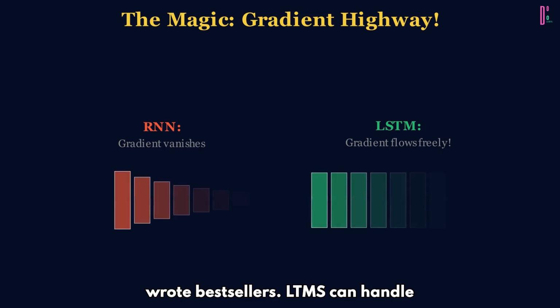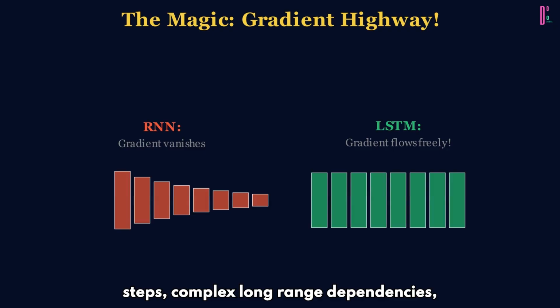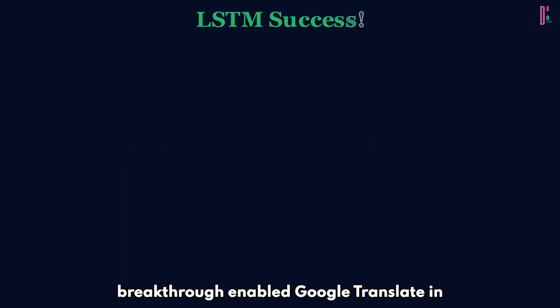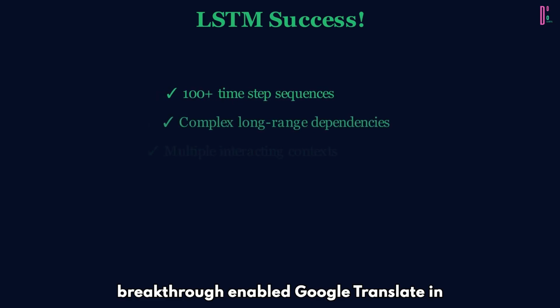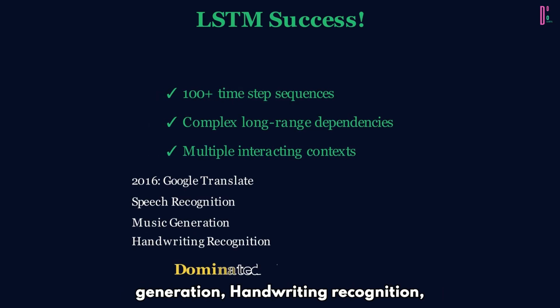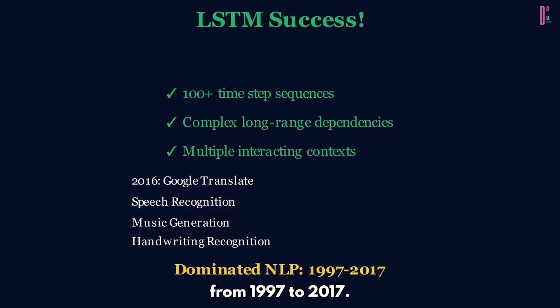LSTMs can handle sequences of 100-plus time steps, complex long-range dependencies, and multiple interacting contexts. This breakthrough enabled Google Translate in 2016, speech recognition systems, music generation, handwriting recognition, and video description. LSTMs dominated NLP from 1997 to 2017.